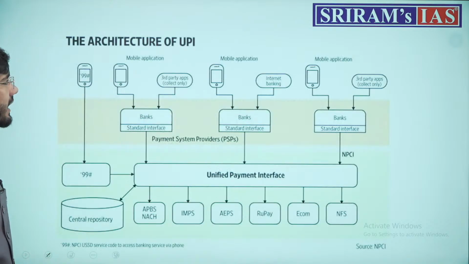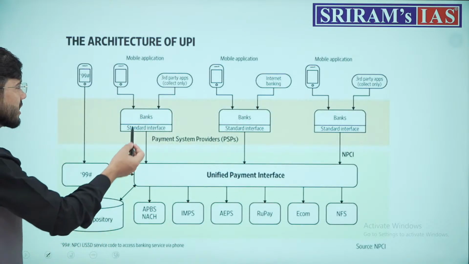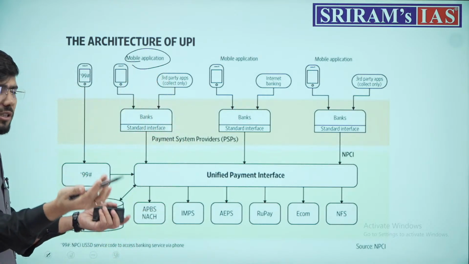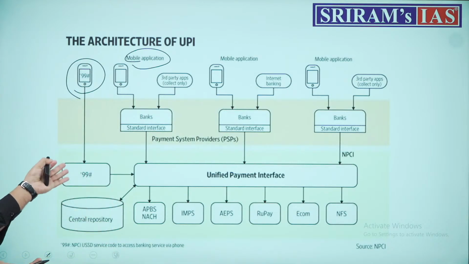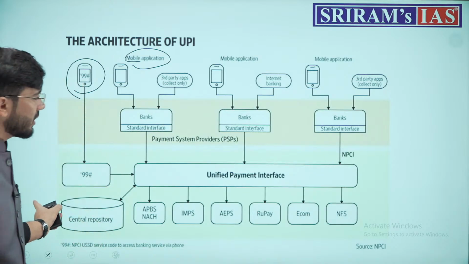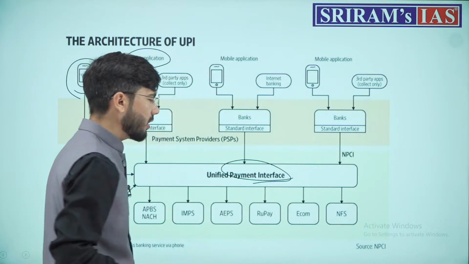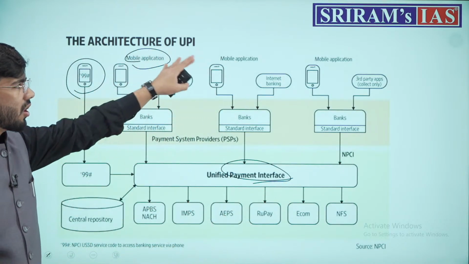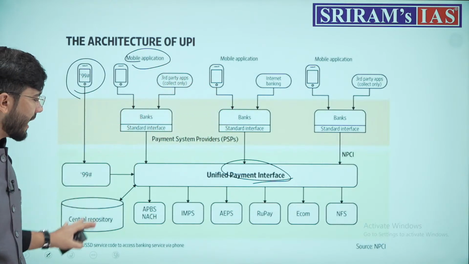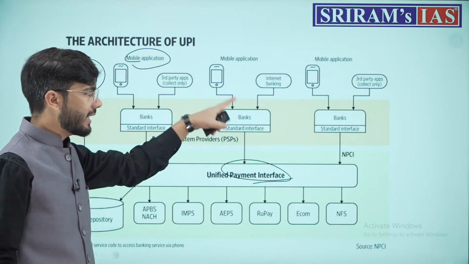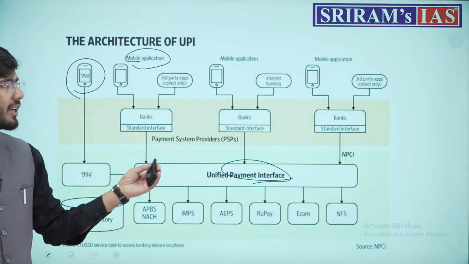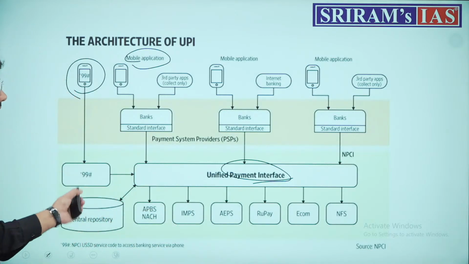Next, architecture of UPI. UPI basically works on all the smartphones, if the smartphone allows. It also works on those phones which are not smart, or which are GSM based, by just the code *99#, and this interface of UPI, or Unified Payment Interface, basically links all the banking structure which is present in our economy and the payment settlement systems. It links all of them, and then the interlinkage makes the payment hassle free, and immediately the payment is reflected in the receiver's and issuer's account.